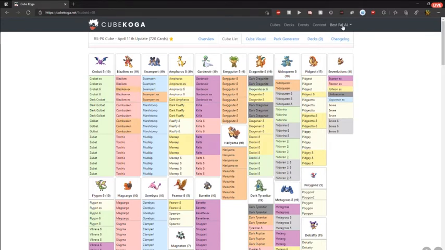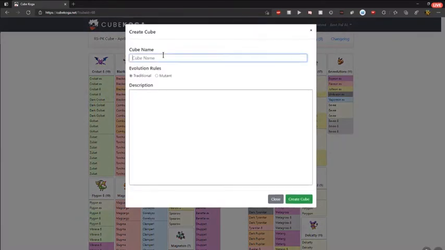So you'll have to sign in with Discord, but once you've signed in, your Discord name will be in the top right, and we just go to create new cube, and we'll just get a pop-up. So I'm going to call this, I don't know, P3 podcast cube demo. I like the name, because why not?